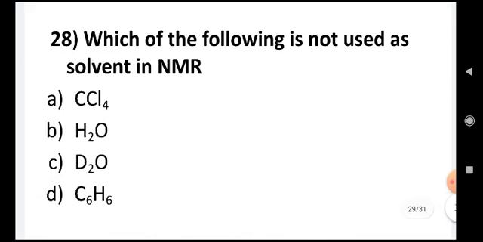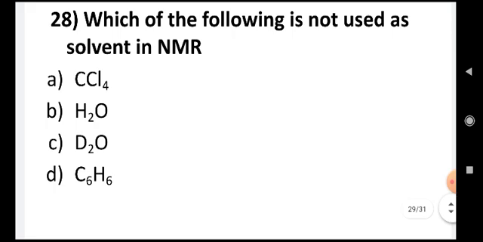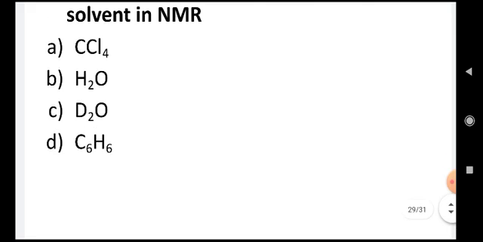Which of the following is not used as solvent in NMR? CCl4, H2O, D2O and C6H6. Now in this, water is not used as a solvent because water itself is NMR active.